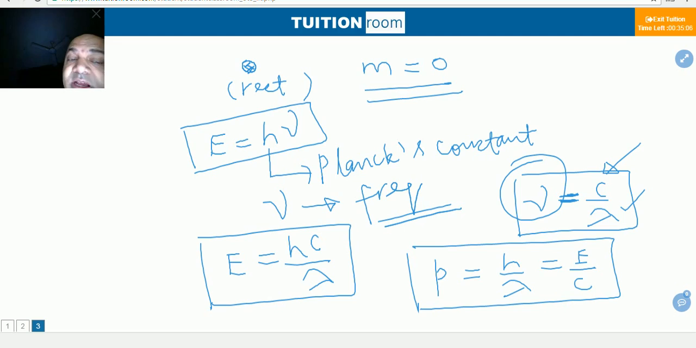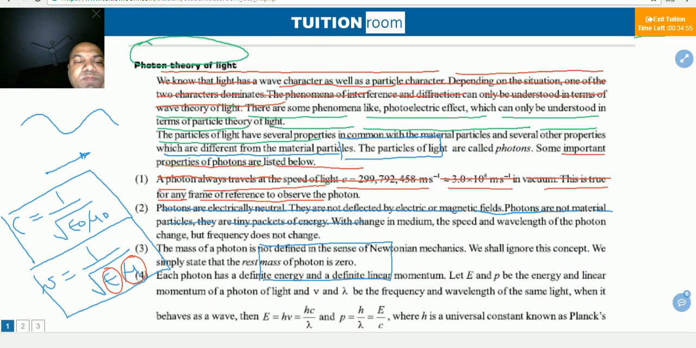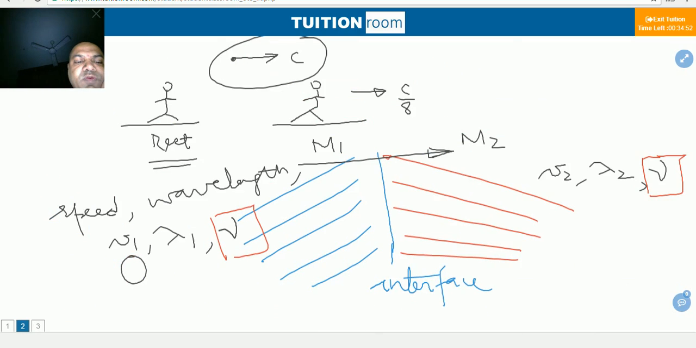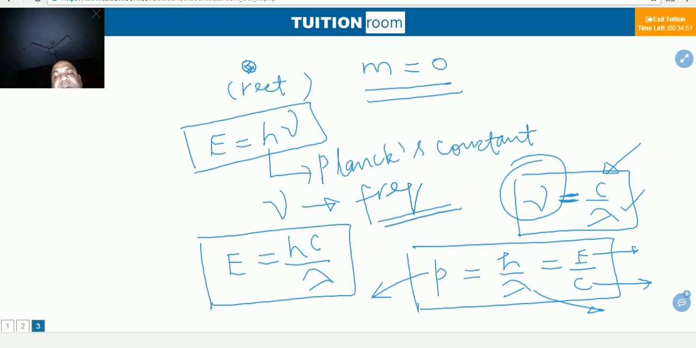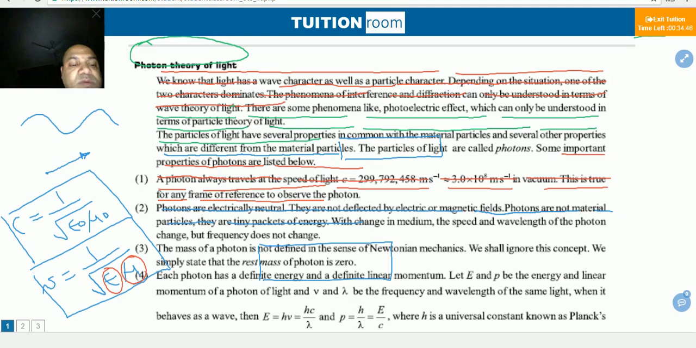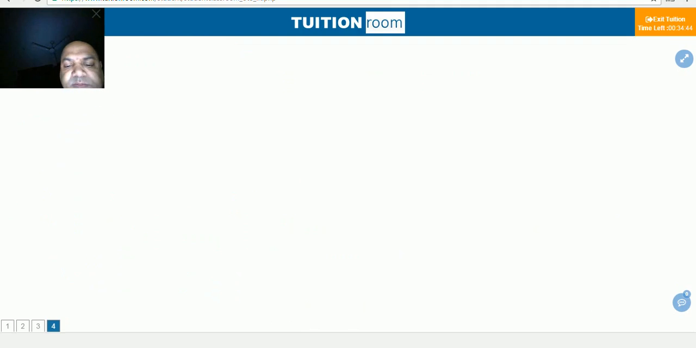Lambda is the wavelength of the photon. P is the momentum of the photon. E is the energy of the photon. c is the speed of light. h is Planck's constant. Okay, then these properties, I am going to take some next thing.